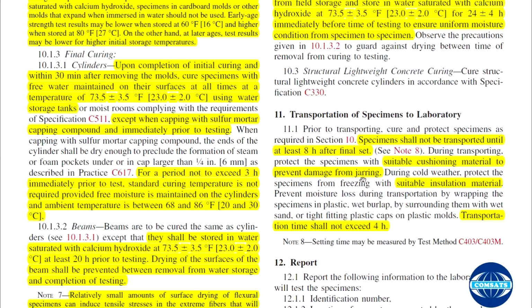During cold weather, protect the specimens from freezing with suitable insulation material. Prevent moisture loss during transportation by wrapping the specimens in plastic, wet burlap, surrounding them with wet sand, or tightly fitting plastic caps.